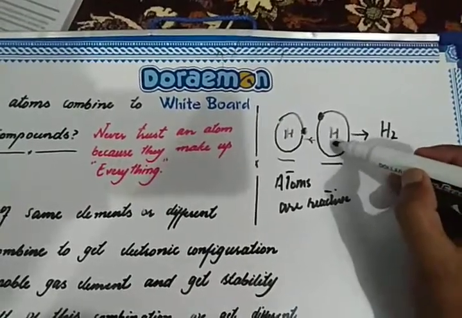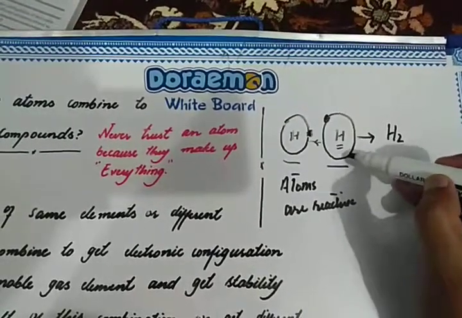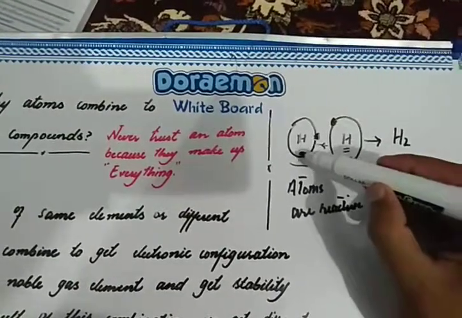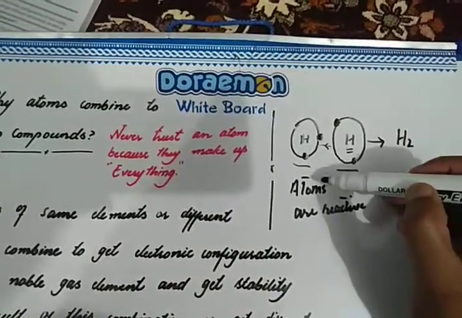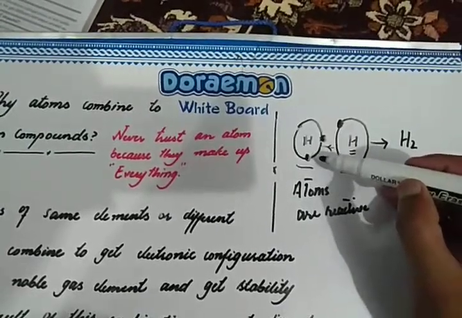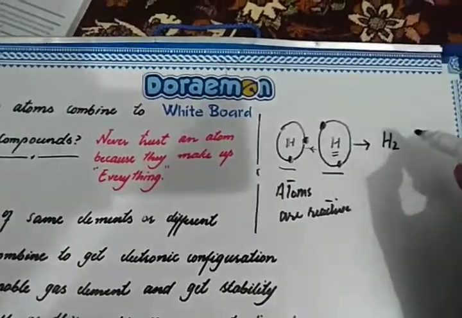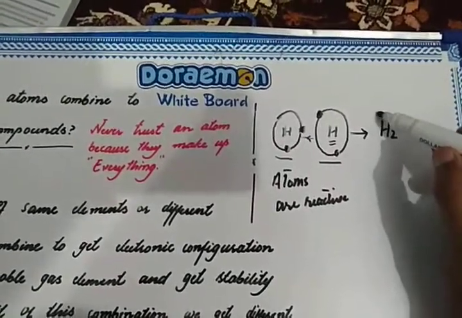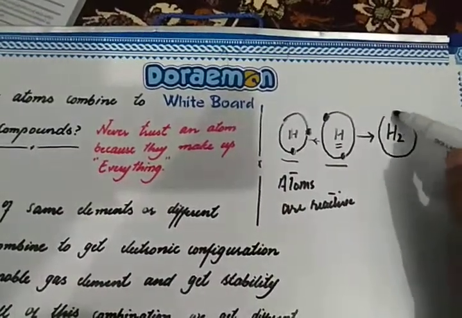So this hydrogen atom will fill it with two electrons, and this atom will also try to fill its outermost shell with two electrons. In this way, they will form the molecule of hydrogen. This is the hydrogen molecule.